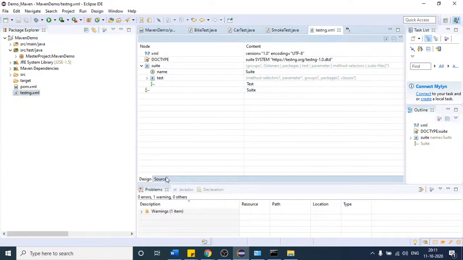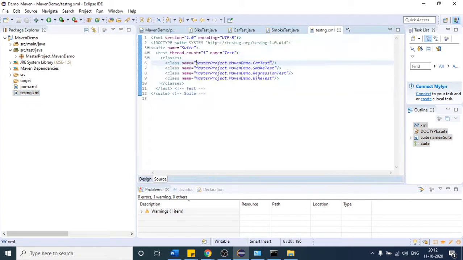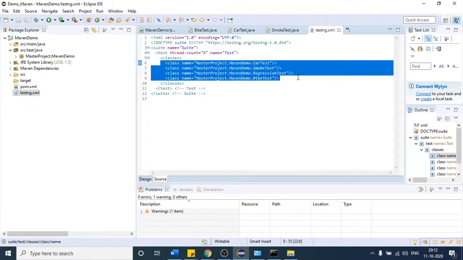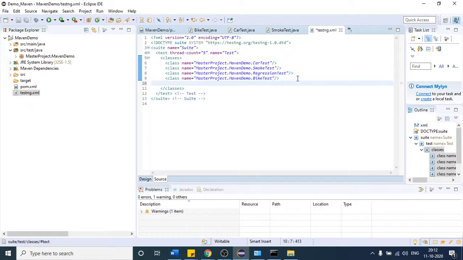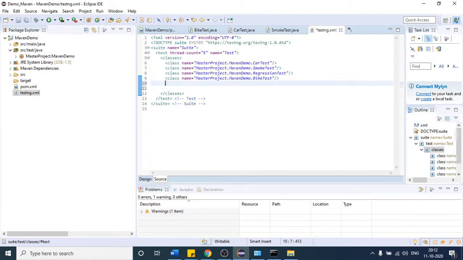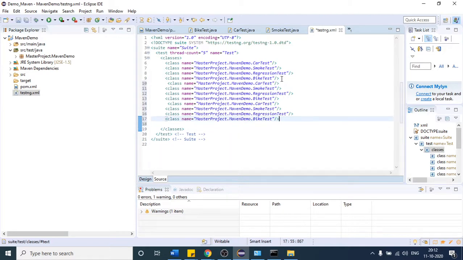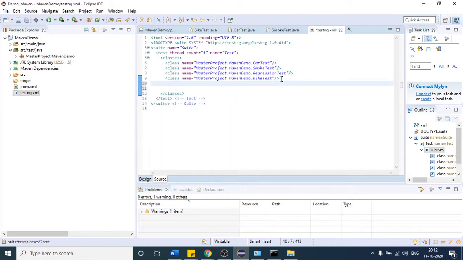Click this source. You can see this is the testng xml file, and it will have all the 4 classes. Likewise if you have 100, then there will be 100 classes, and within one click you will be able to execute. You do not have to provide all the class names in Maven, as that would be very big and it is not feasible to do.